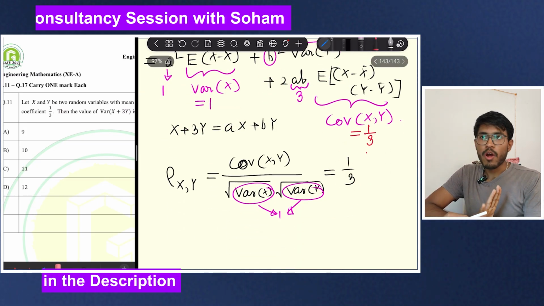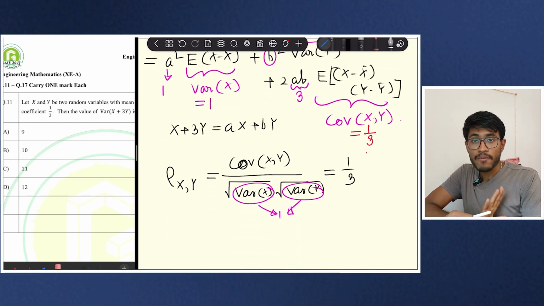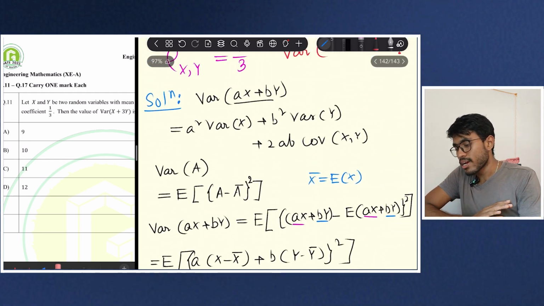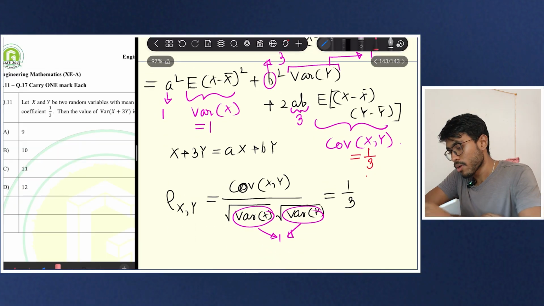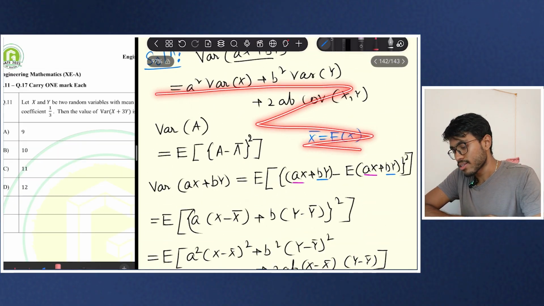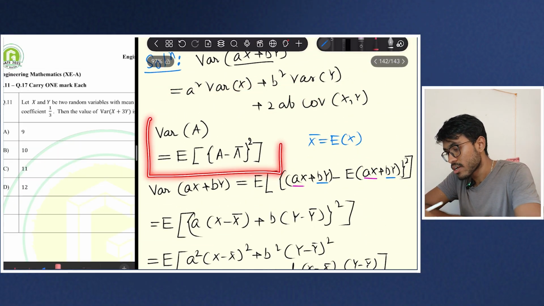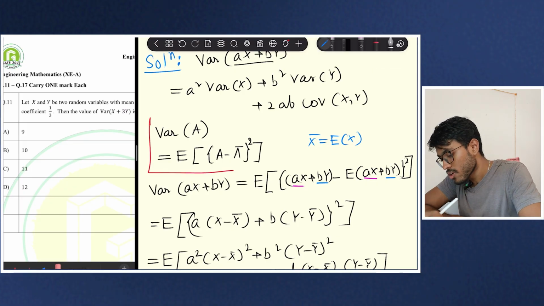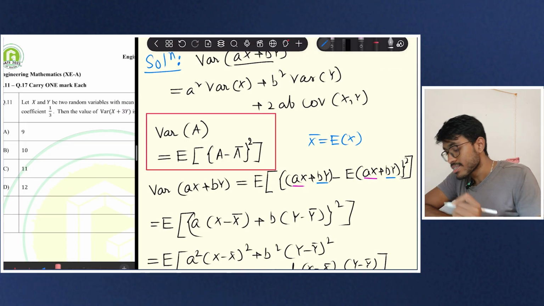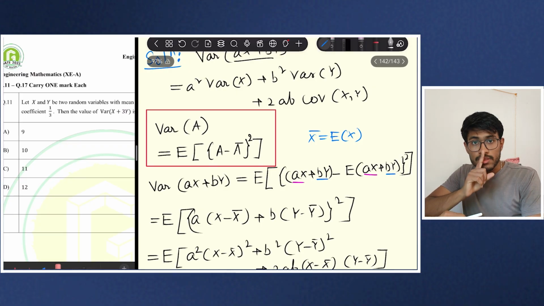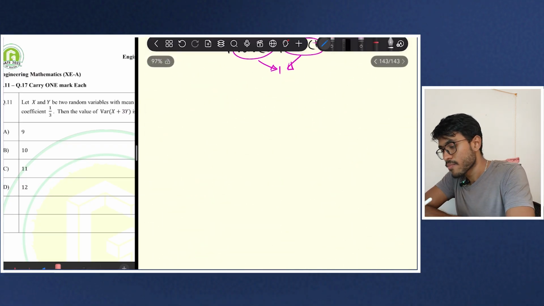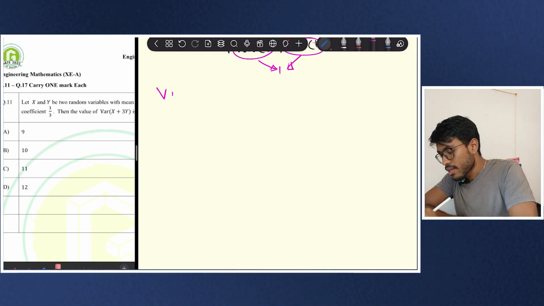See, again, I am not focusing on the answers here. I am focusing on the approach here. So here the message was that don't memorize this formula. Rather than that, you memorize this definition. I will just box it out. Okay. You memorize this definition. This you have to memorize. And I will show you one more benefit that you can get from memorizing this. That benefit is to see that again, there is a formula called var of A.